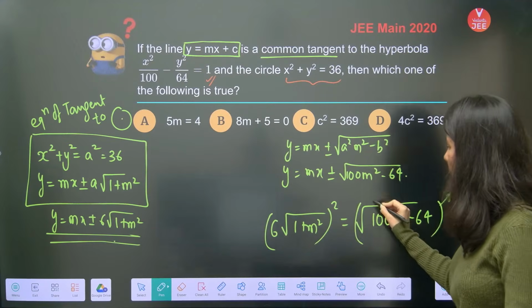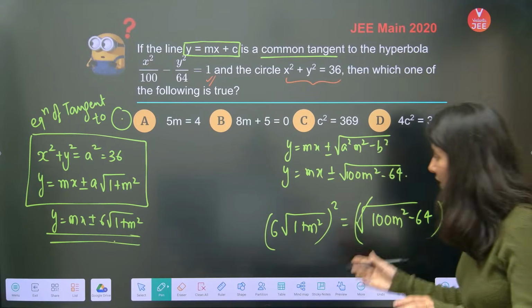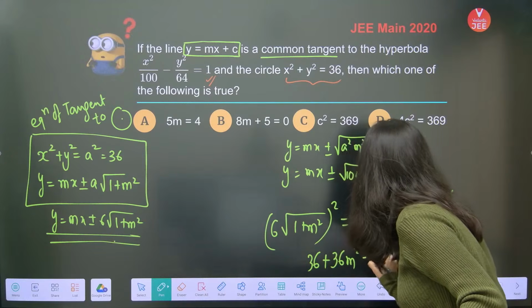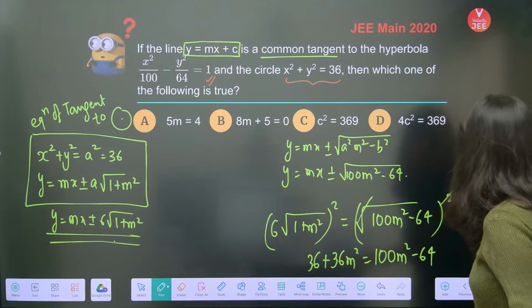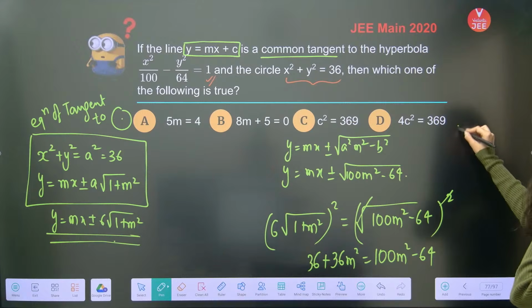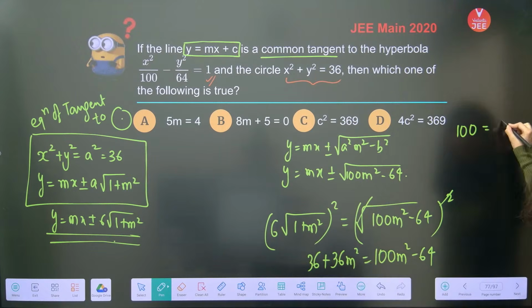If you just square it, you will get the value of m. So this is 36 plus 36 m square equals 100 m square minus 64. If you solve it, 36 plus 64 is 100, and this equals 64 m square. So m equals plus minus 10 by 8.